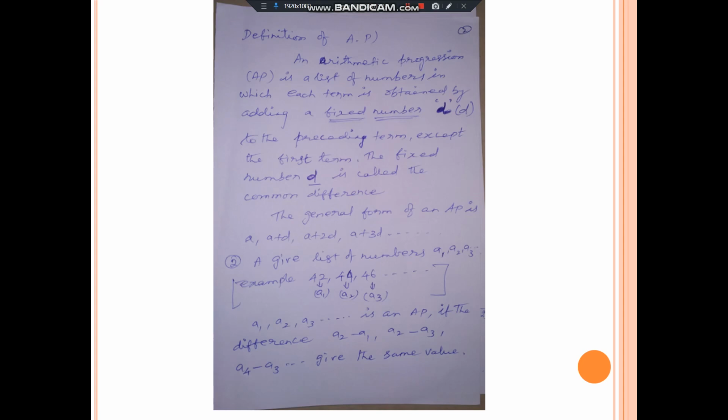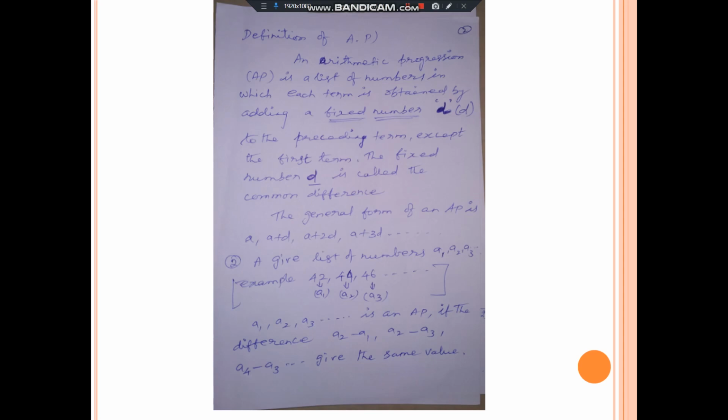An arithmetic progression is a list of numbers. The list of numbers means terms of numbers. Each term is obtained by adding a fixed number to the preceding term except the first term. The fixed number D is called the common difference. I think you can understand the definition. The first term is A. Along with the first term they are adding some fixed number, that is D. That should be constant in each and every term.